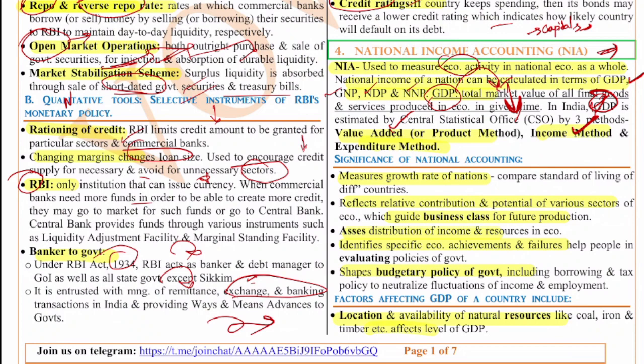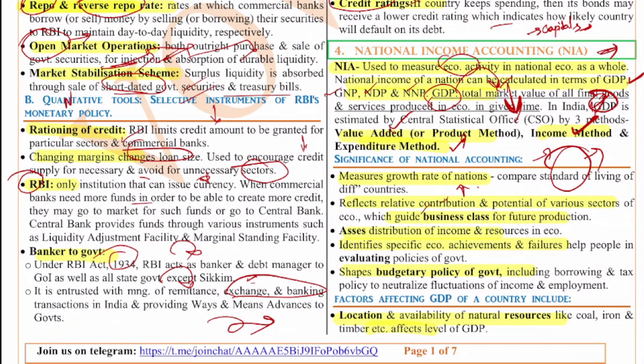Now, what is the significance of national accounting? Why do we need national accounting? The first thing is that it measures the growth of a nation. We will have accurate value about what is happening in the country. It compares the standard of living of different countries, and this will help us to see where we are standing, and this will also show us a path where we have to go and how we have to go.